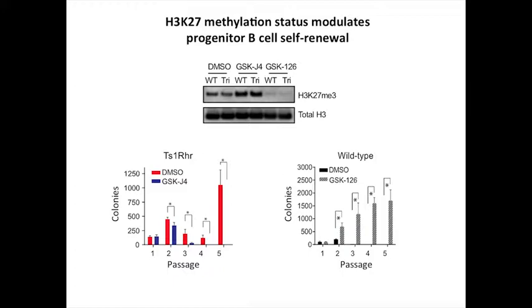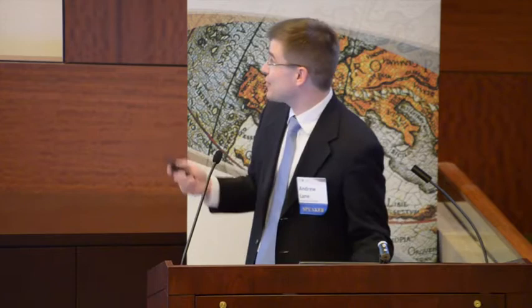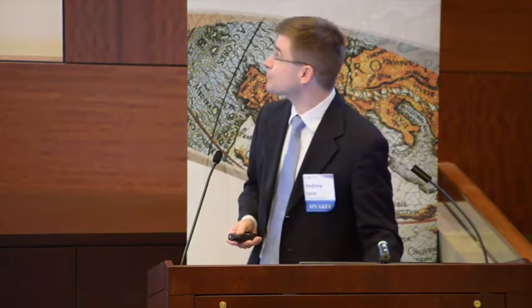If we just take wild-type bone marrow cells and put them in our colony assay, they die after 2 passages. But when we treat them with the EZH2 inhibitor, they grow forever. We can grow them for several months at this pro-B cell stage in the presence of an EZH2 inhibitor. I'm not going to talk more about that today, but I think that has some interesting implications for using these drugs, but also if there are potentially therapeutic uses for expanding B cells.